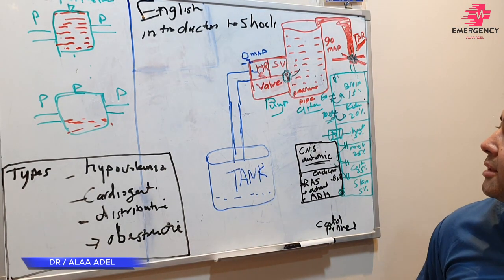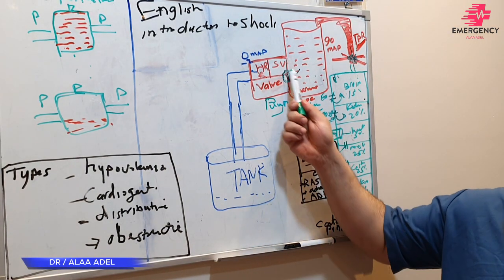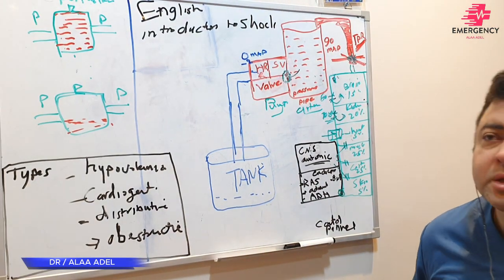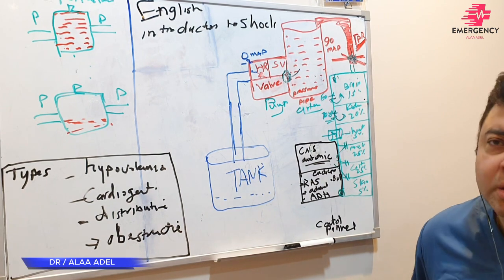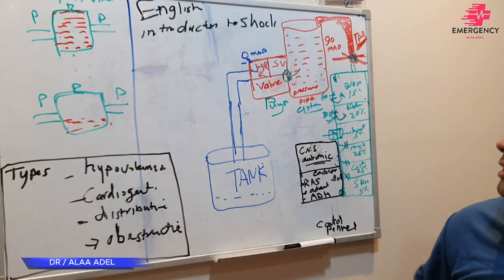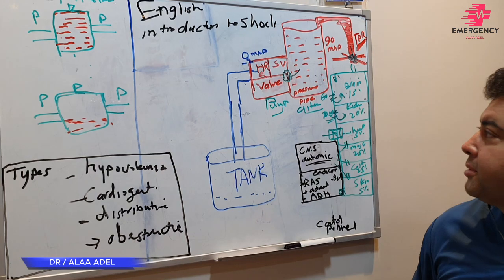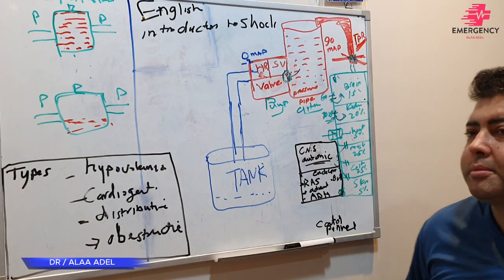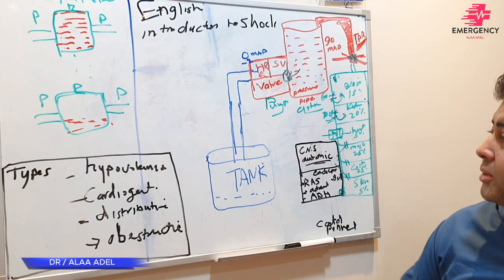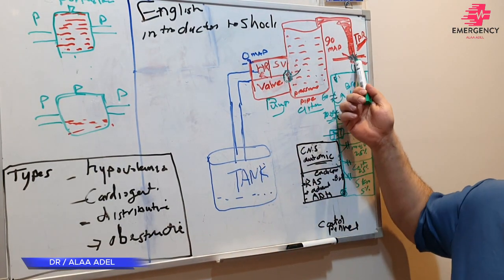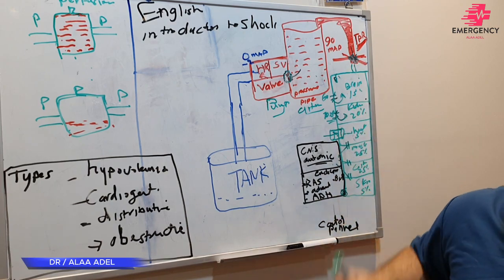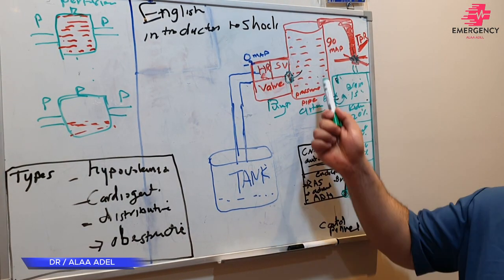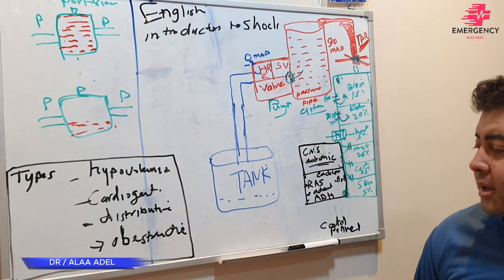We'll discuss later. Okay, then the problems and obstructions here, like tension pneumothorax or tamponade, I have to relieve it. Pressures here in the pipe. Problems here, like the total peripheral resistance. I give the patient fluid to be sure he's not dehydrated. Then I will stop here by using strong vasopressors to control this pipe to make these pressures high.